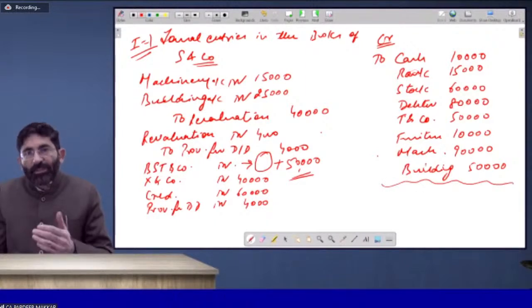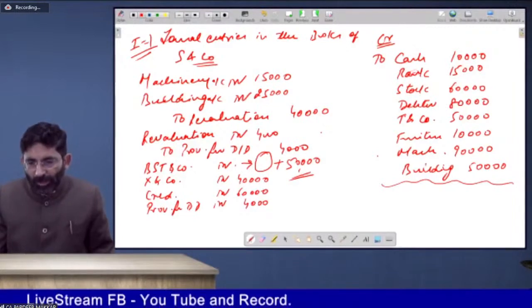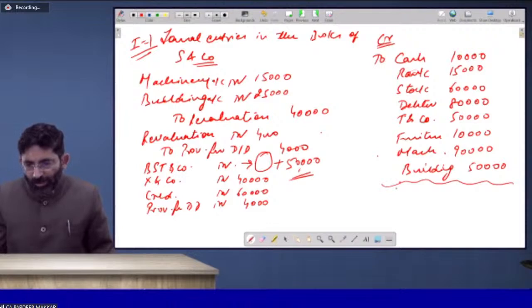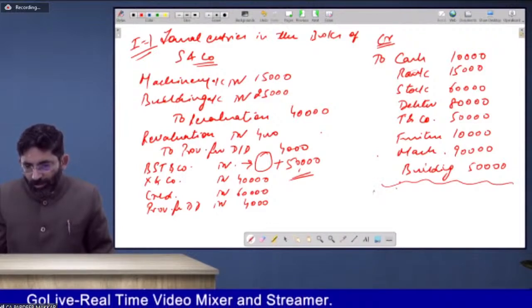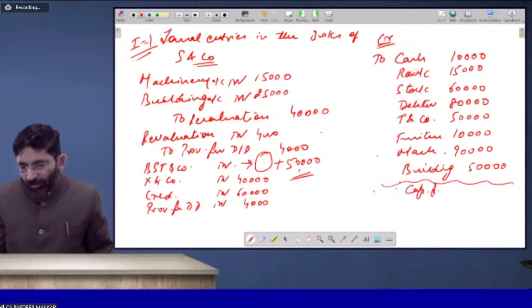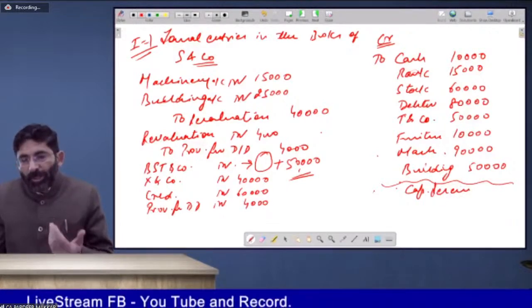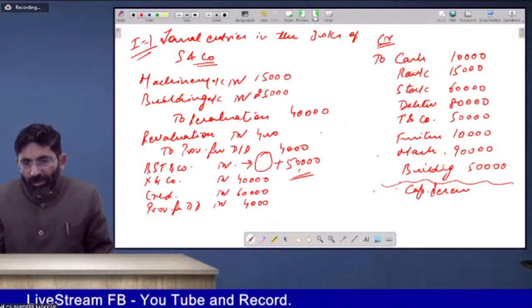Then whatever is the profit or loss on revaluation, that will be transferred to the partners' capital account. The difference of this plus 50,000, so that 50,000 will be the profit to you. That will either be named as capital reserve, or it may be transferred to the partners' capital account directly by passing an additional entry. You may also do one thing.